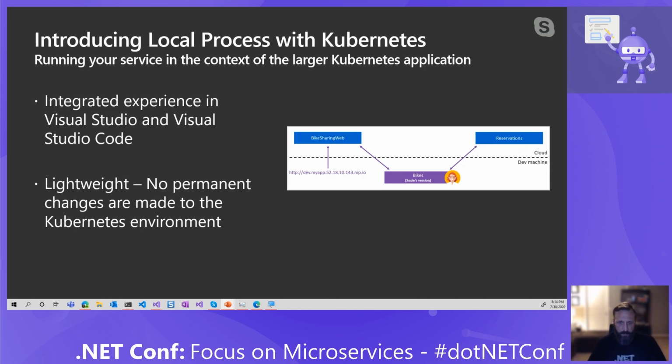It works with the existing applications that are deployed, and when a session starts, basically by hitting F5, we will work with the DNS on your machine and make those connections to the cluster and replace the running service when it starts.